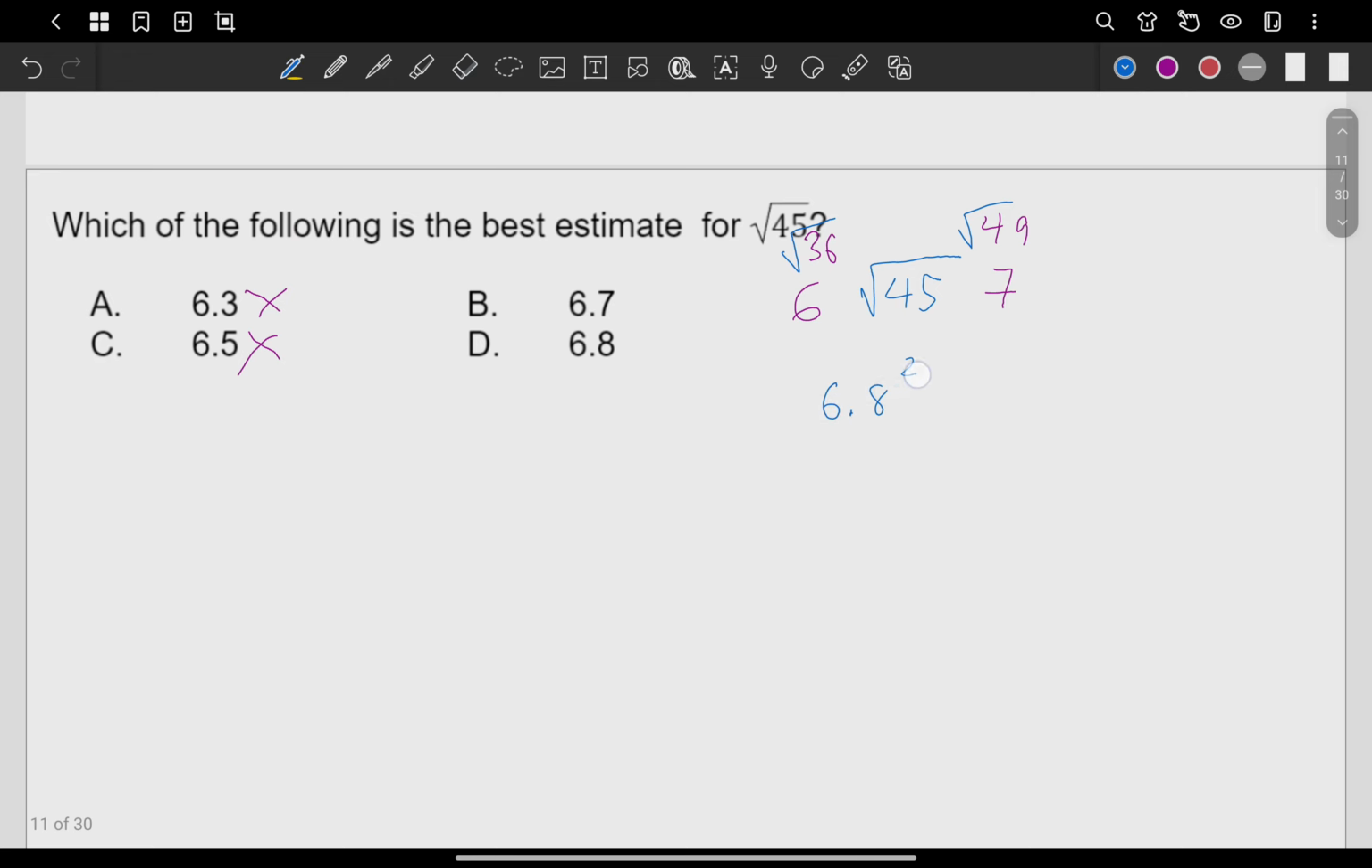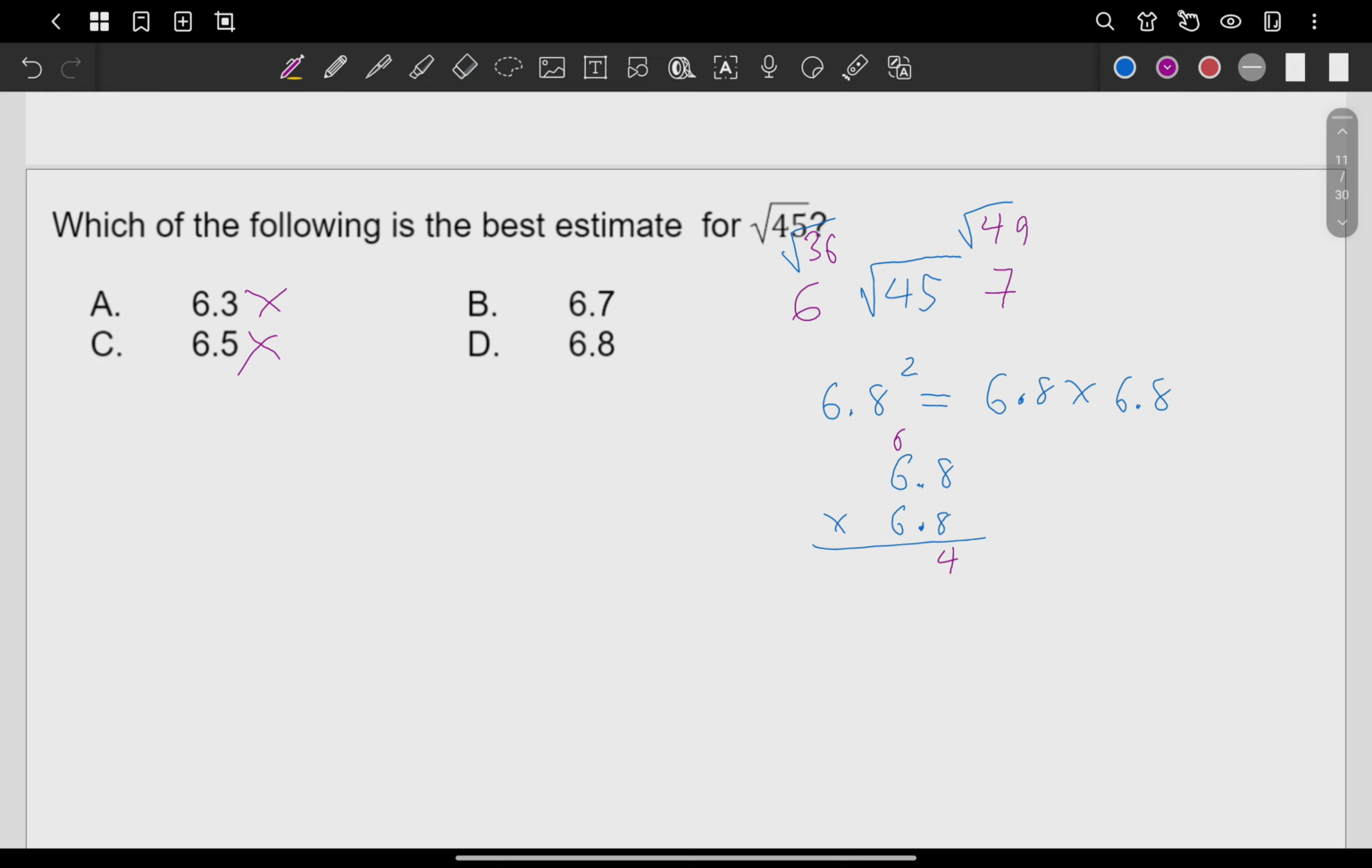6.8 squared, what does it mean? It means 6.8 times 6.8. We have here 6.8 times 6.8. 8 times 8, we have there, what? 64, carry 6. 8 times 6 is gonna be what?